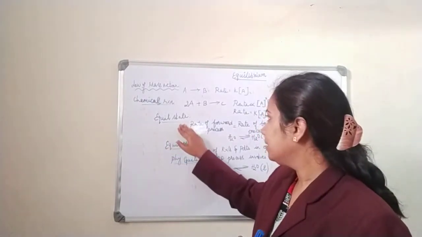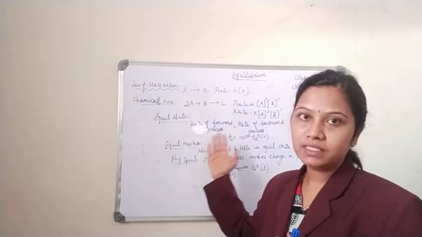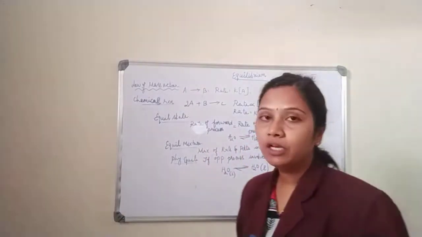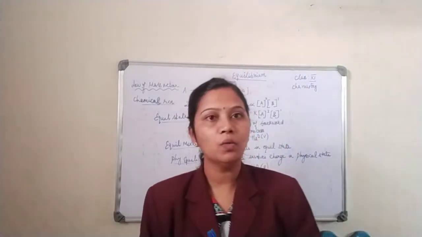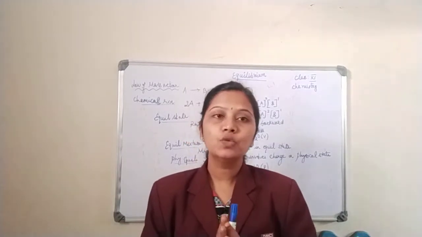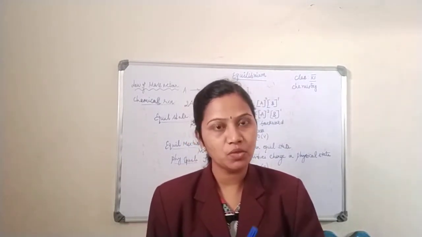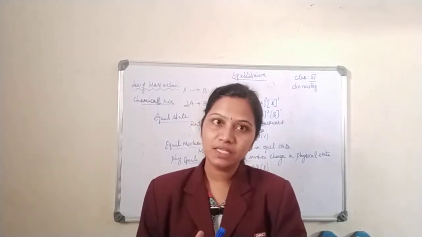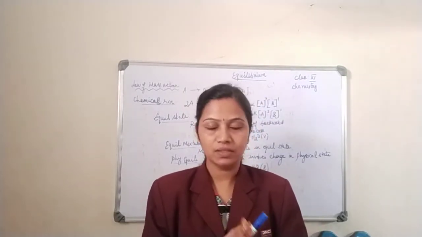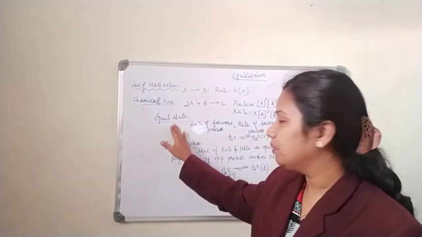So what is the equilibrium state? The rate of the forward process is equal to the rate of the backward process. For example, I have a water molecule in the liquid state. When I heat it, the liquid form will be converted to the vapor form. So here the rate of vaporization is equal to the rate of condensation. Done. So this is called the equilibrium state.